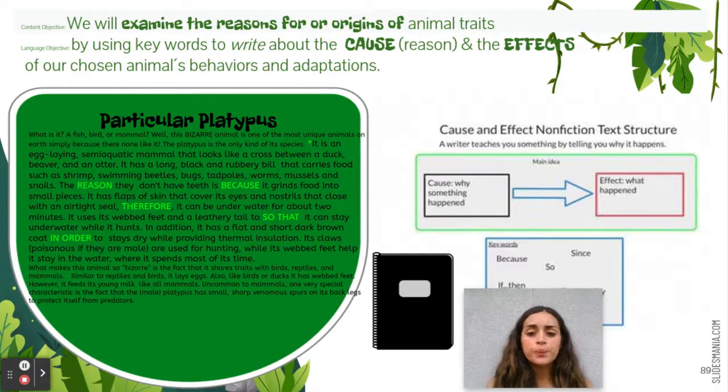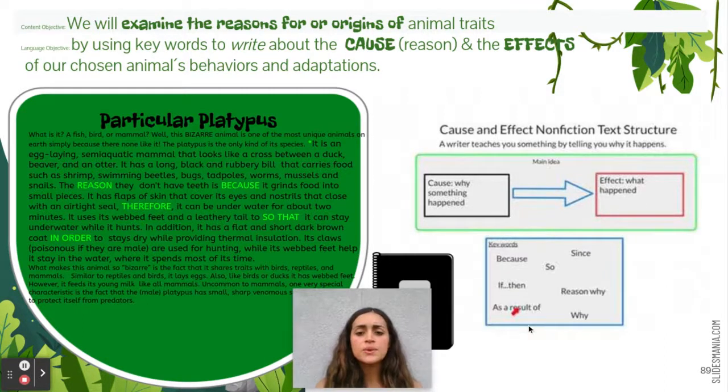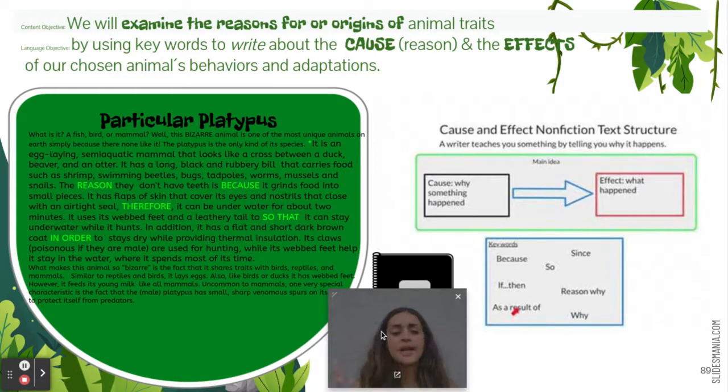Today, in your notebook, you're going to add some cause and effect. You may add sentences or you may add signal words such as because, so, since, if then, as a result, reason why, and why. I've also added other words such as so or in order to show the relationship of what happens first and then the result of it.